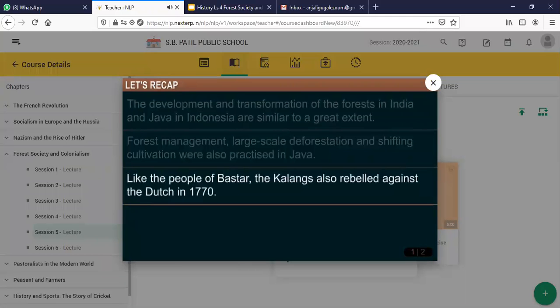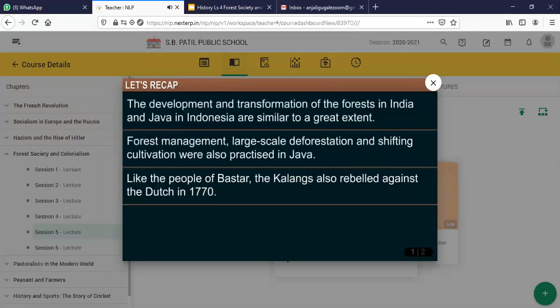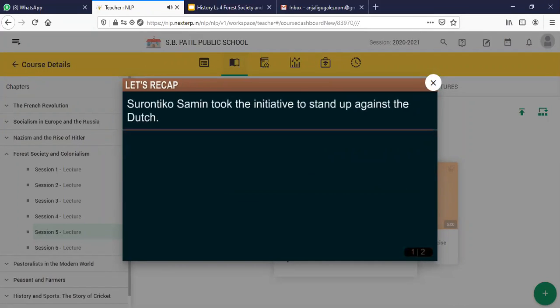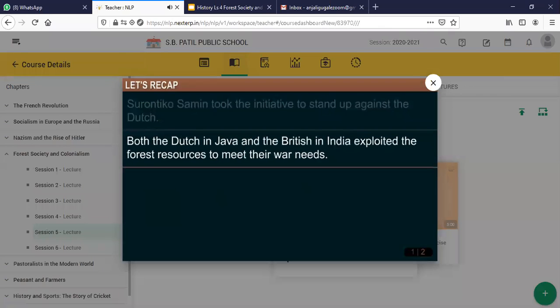Like the people of Bastar, the Kalangs also rebelled against the Dutch in 1770. Surontiko Samin took the initiative to stand up against the Dutch. Both the Dutch in Java and the British in India exploited the forest resources to meet their war needs.